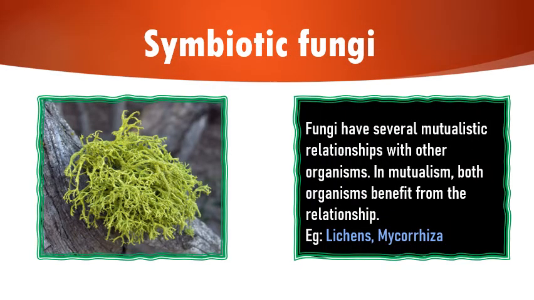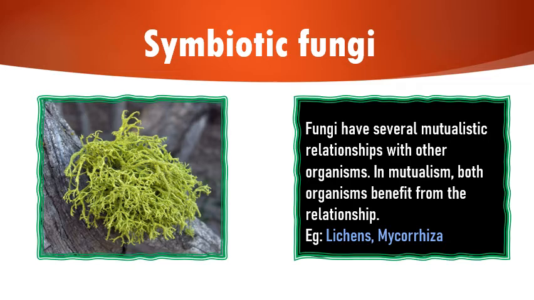There is some other mode of fungi which is very interesting in nature, that is symbiotic fungi. They have mutual relationships, that means a win-win situation is their priority, where they form mutualistic associations with other groups of organisms, maybe algae or maybe higher plants.